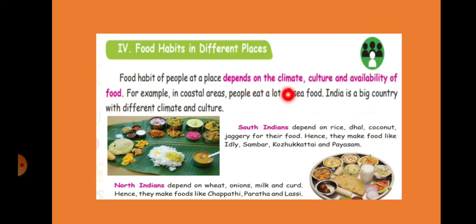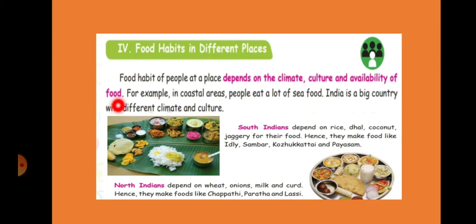According to the climate, if it is very hot, they eat one type of food; very cool, they eat another type of food. Different cultures take different types of food, and even availability of food matters, so particular food will not be available in some areas.